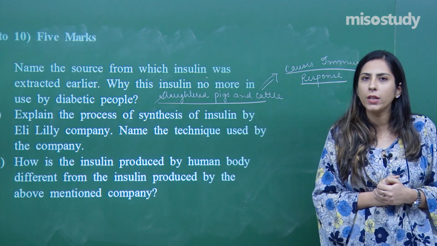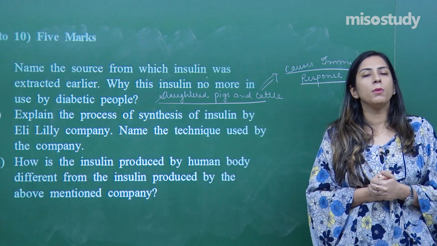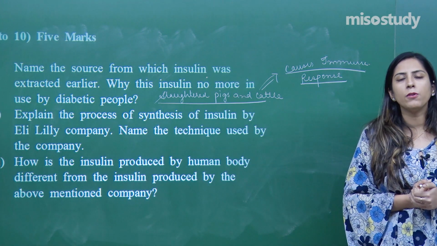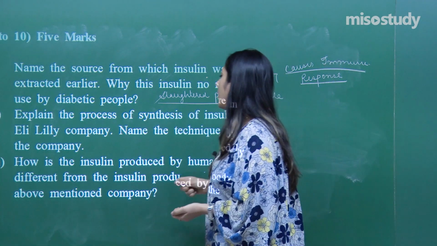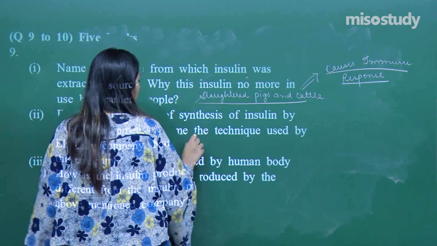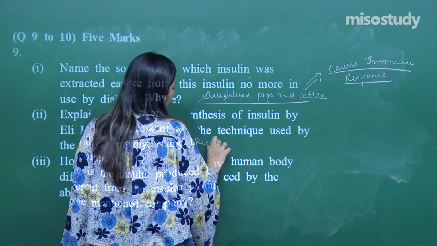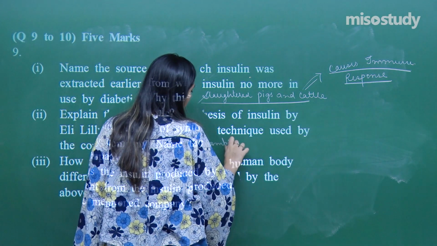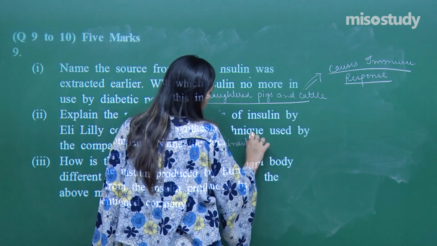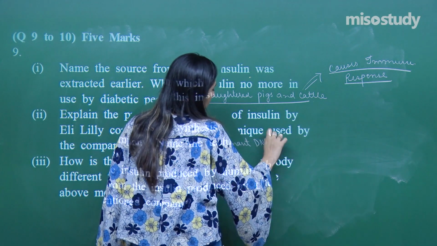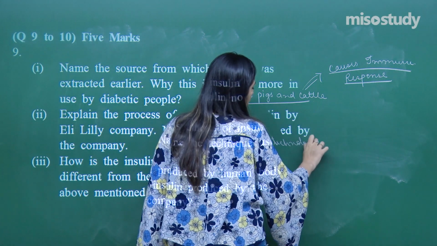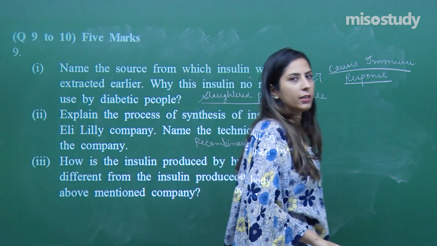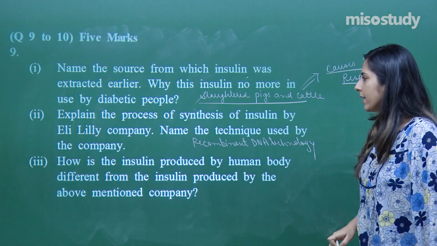Later on they will be joined, disulfide bridges will be formed in between them, and that will be called a mature insulin. So the technique which is used by the company is recombinant DNA technology. Recombinant DNA technology, right? This was the second.